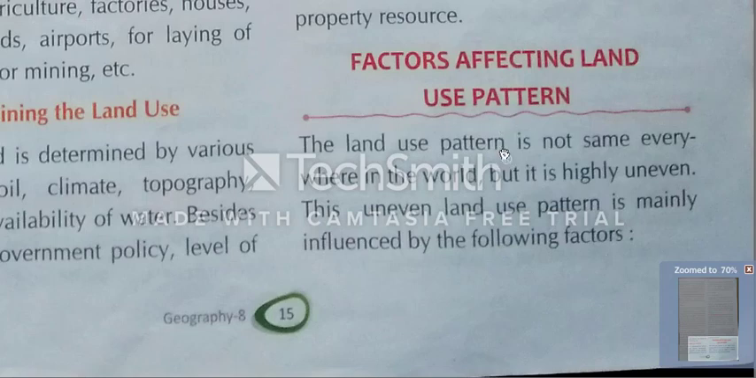Let's see. The land use pattern is not the same everywhere in the world, but it is highly uneven, unequal. People are using the land in different ways. Sometimes there is also exploitation of soil and land, and according to their needs, to satisfy their needs, they are using the land in different ways.